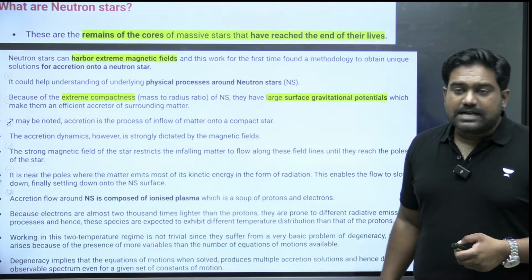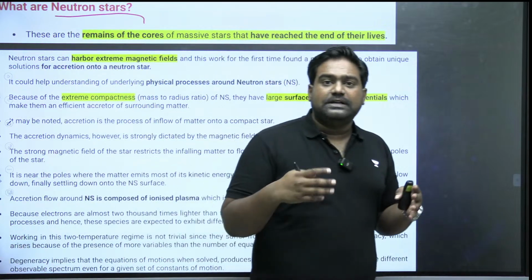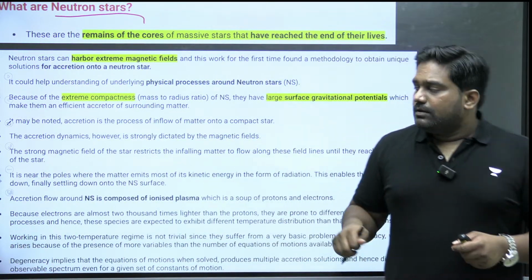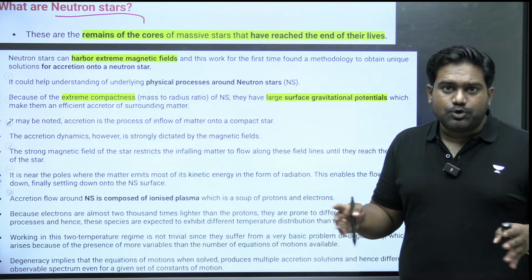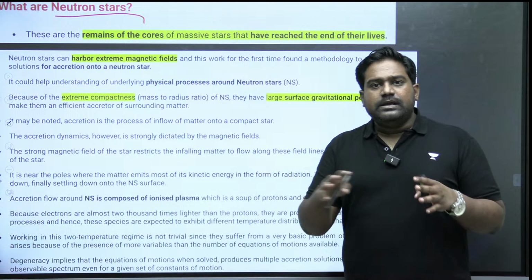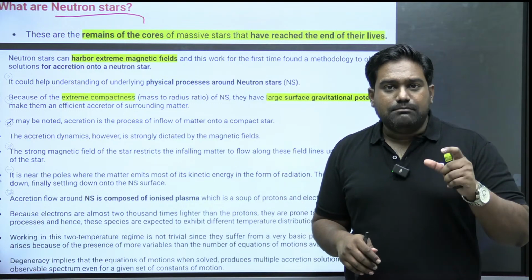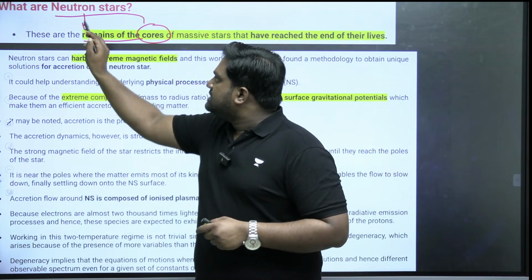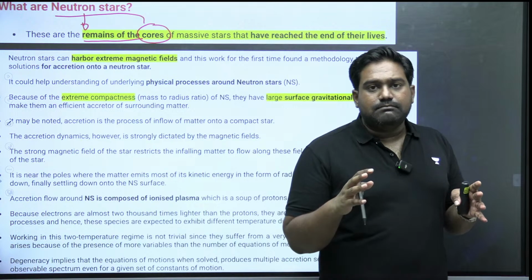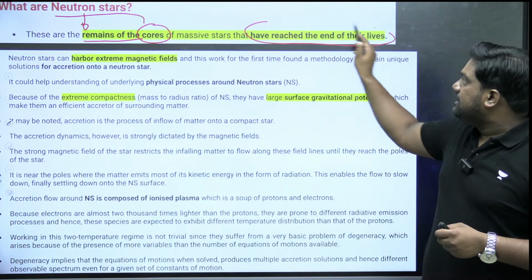Now coming to neutron stars. Neutron stars are essentially the remnant of a dying star. When stars die out eventually, following a supernova explosion, all the outer surface is thrown out, it is dispersed. What remains is the massive core, which will have tremendous magnetic field.